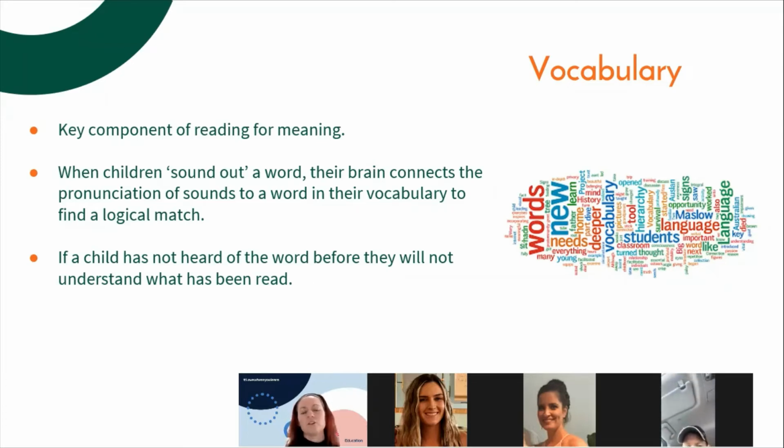And we need to find a logical match so that we're then able to say, okay, I understand what that text says now. So if a child has never heard that word, they won't know whether they're reading a nonsense word or whether they're reading a word that actually exists, and there won't be meaning attached to it. So for obvious reasons, it's really important for us to continue developing vocabulary. So again, we need to be using lots of oral language with our kids and making sure that we're building that vocabulary.